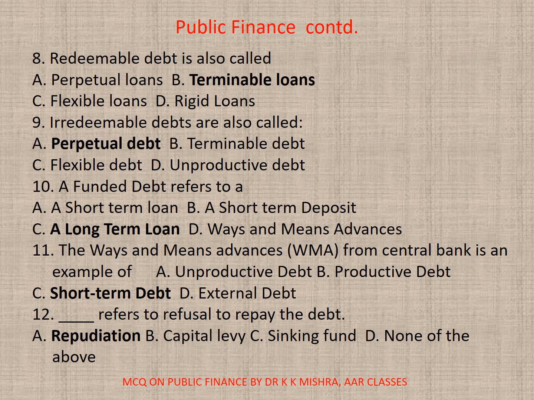Treasury bills. 8. Redeemable debt is also called as A. Perpetual loans, B. Terminable loans, C. Flexible loans, or D. Rigid loans. The correct option is B.